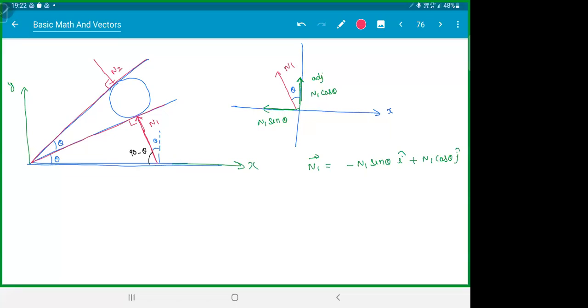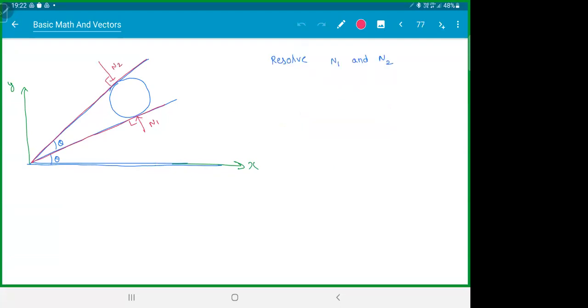Let's see any answers. Okay, someone typed an answer: N2 sine, N2 cos. Sine and cos, but what are the angles? Angles matter. See this one. The idea is the same. So what do you do this time? Extend the vector, right? If I just remove the line here, can you tell me what that angle will be now?